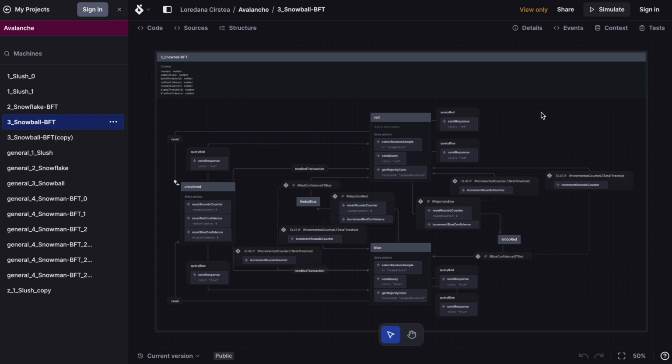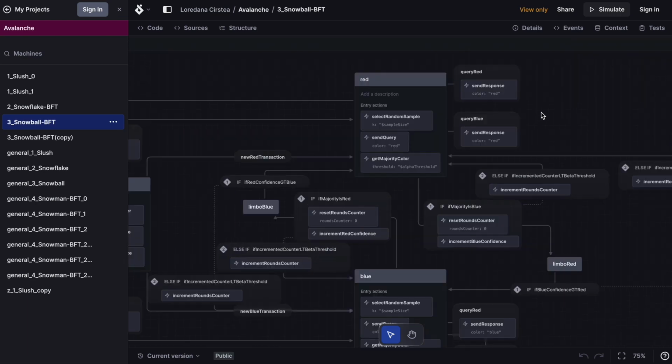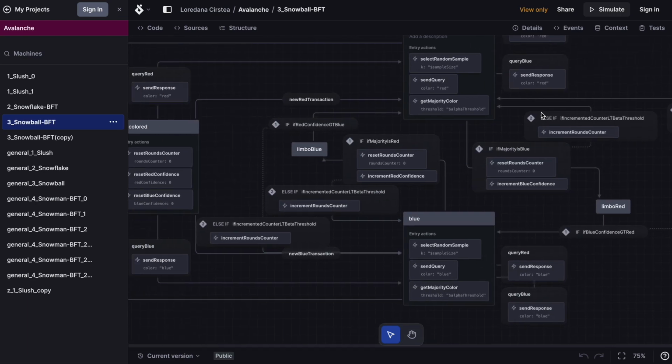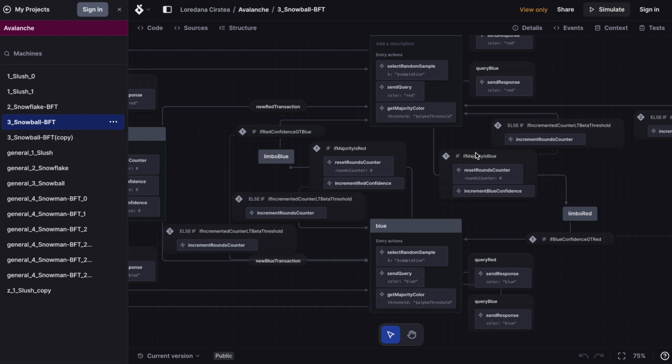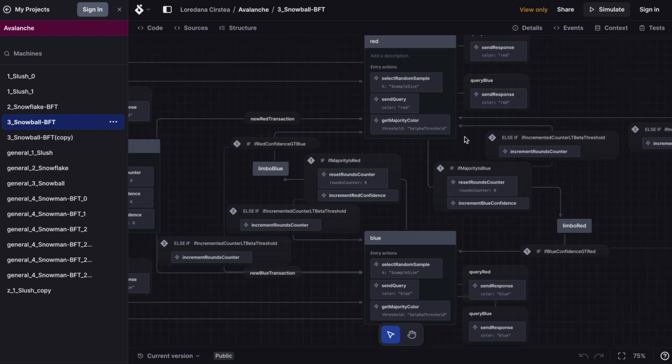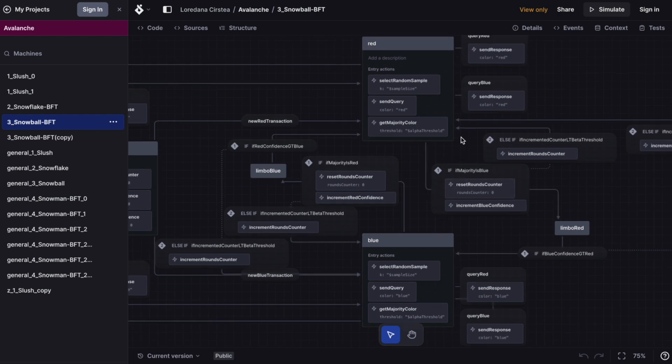Now, Snowball is like Snowflake, but instead of directly changing the color when a majority is reached here, for example, in the red state, we ran the random sampling algorithm and we got a majority of nodes saying that their color is blue.